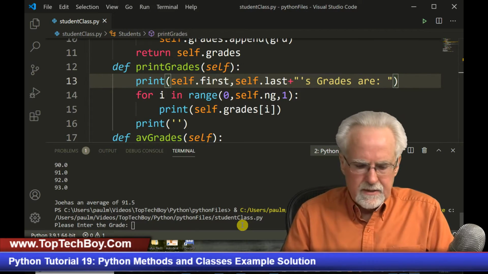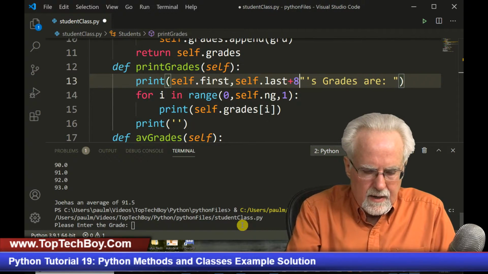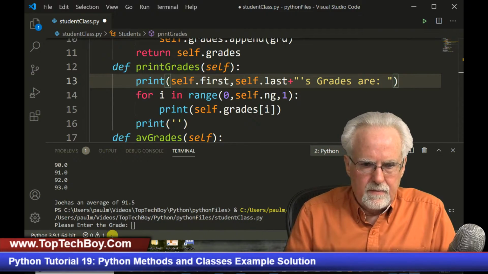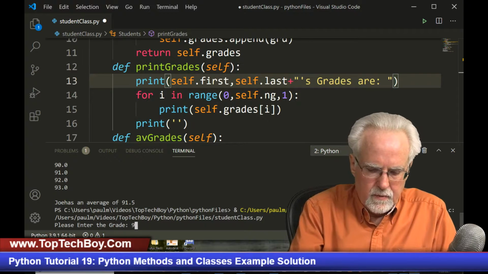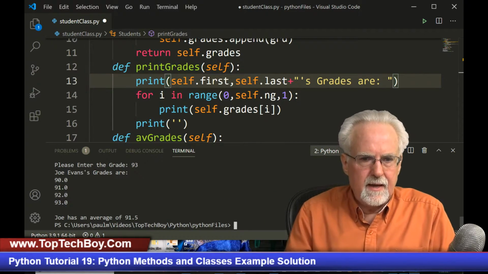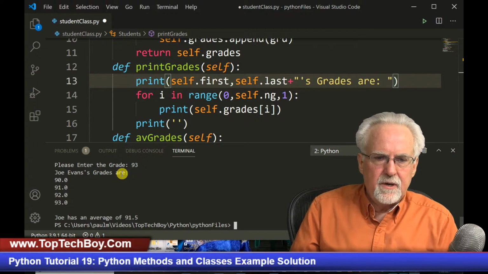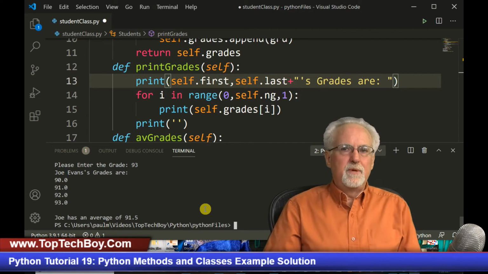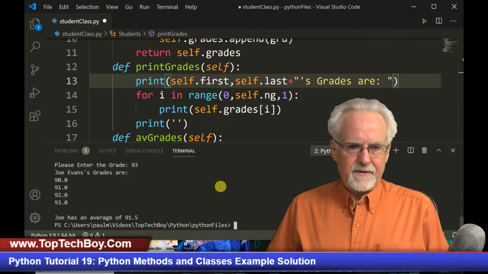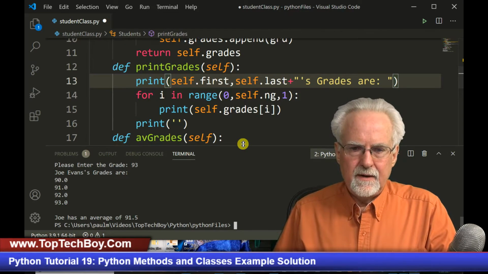So let's try this down here. We're gonna go 90, 91, 92, and 93, and boom. Do you see how now Joe Evans's grades are, and then Joe has an average of 91.5. Boom. All right, guys, we are really doing great here. We have got a lot of this done, don't we? We have a lot of this done.